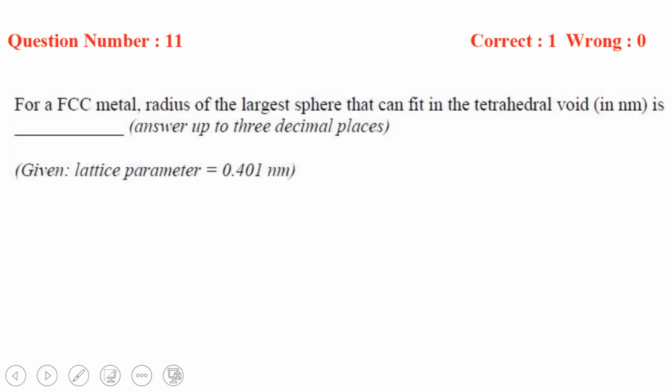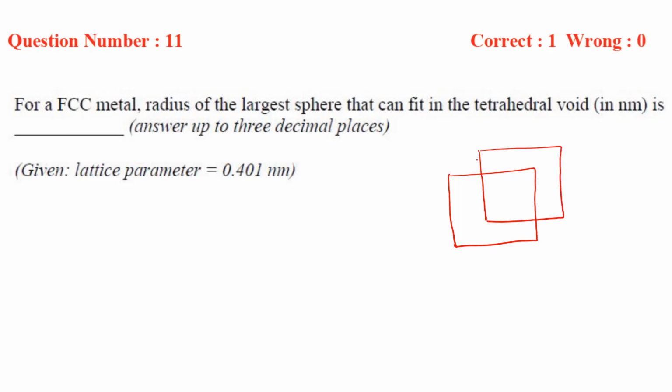Okay. Next question. For an FCC metal, the radius of the largest sphere that can fit in the tetrahedral void is. Okay. So we are given here FCC structure, right? You know about this FCC structure. This is your FCC structure. These are your atoms.